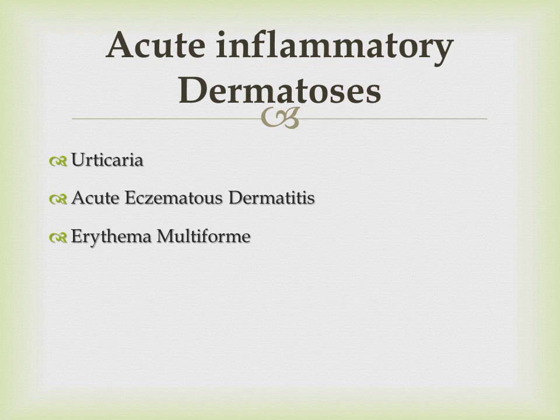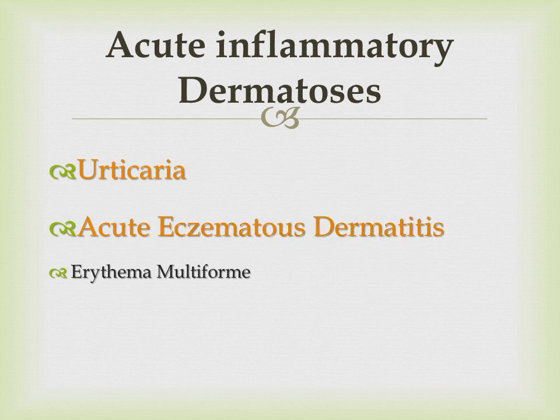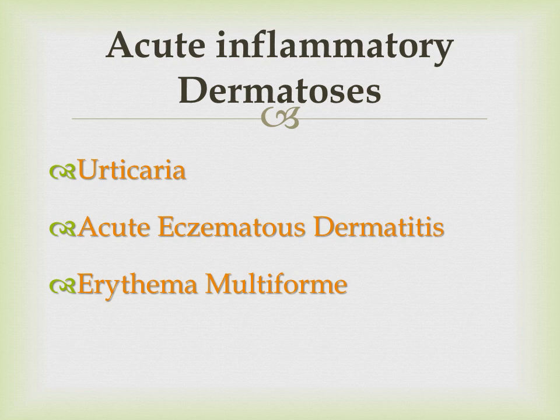Bismillahirrahmanirrahim. In today's lecture, we'll discuss the first topic of the skin, the acute inflammatory dermatosis which affect the skin. These are the three important clinical conditions which you should know. You should know about their pathogenesis and their morphology. Top of the line being urticaria, that is the most common skin disorder. Commonly, you may call it allergy. And then there come acute eczematous dermatitis and erythema multiforme.